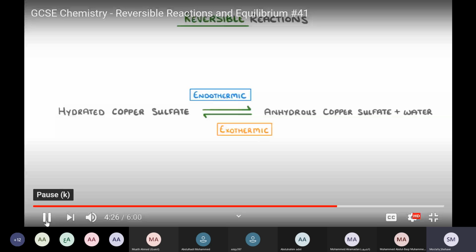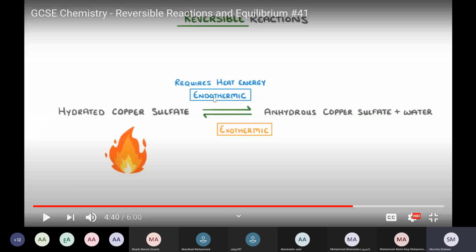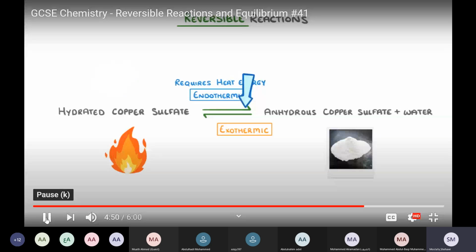water. Now, because the forward reaction is endothermic, it requires heat energy from the surroundings to work. So the word endothermic means it needs energy. It needs to be provided with energy for the reaction to happen in the forward direction. So if we heat it up, we'll increase the rate of the forward reaction because it needs the heat. Hydrated copper sulfate, which exists as blue crystals, will drive the reaction to the right, which evaporates off the water and leaves white anhydrous copper sulfate powder.